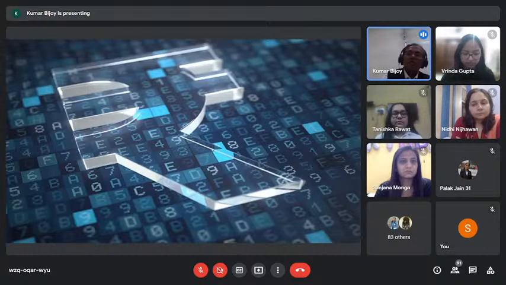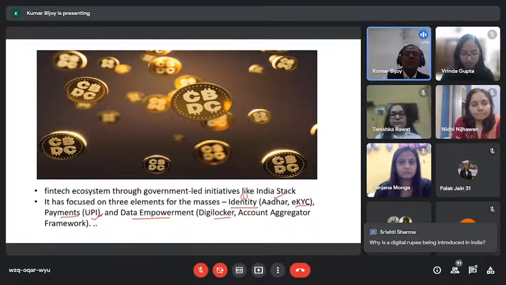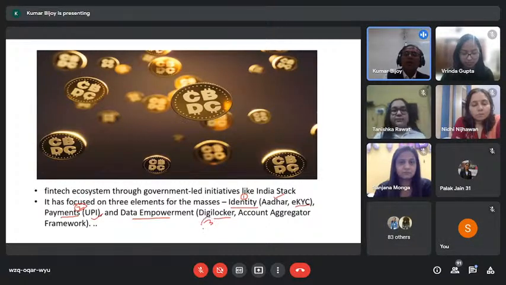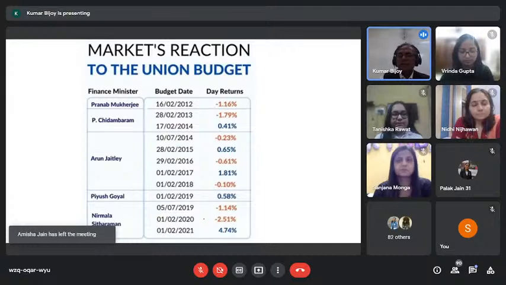By 2030, we will have eco-friendly fuel throughout the country, and we will have digital currency in place, based on identity, that is Aadhaar, also through electronic KYC clearance, global payment through Unified Payments Interface, and data empowerment through DigiLaw. So one, two and three are going to make our country a digital country competing with all advanced economies.